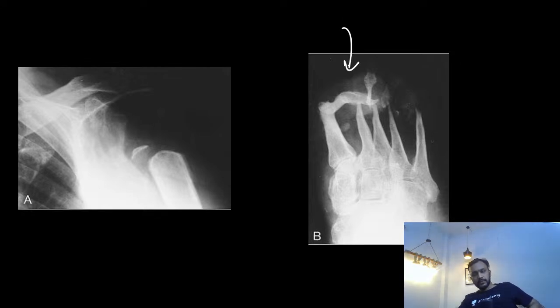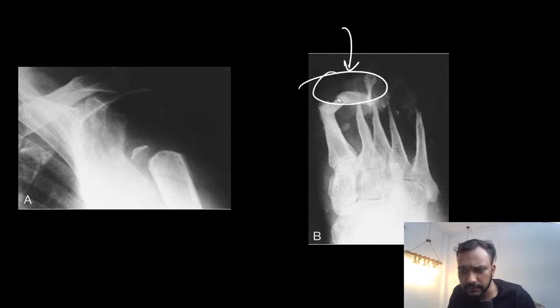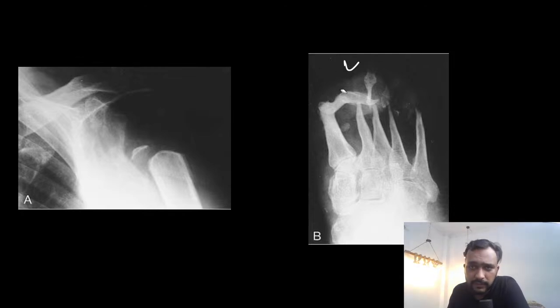Another important case, guys. What are you able to see in this case? In this image we can see again destruction of the head of the femur, and destruction of the toes can be seen. So this is another case.